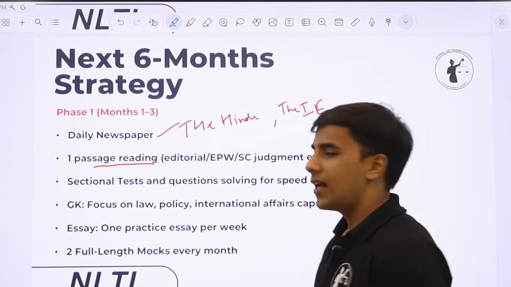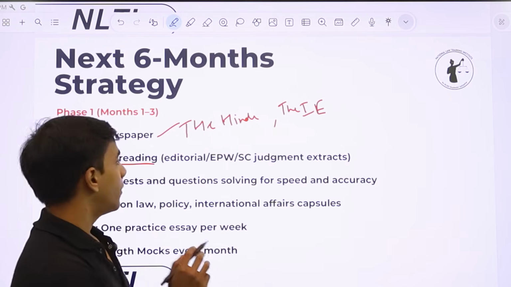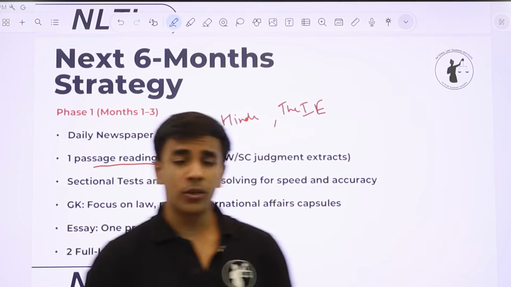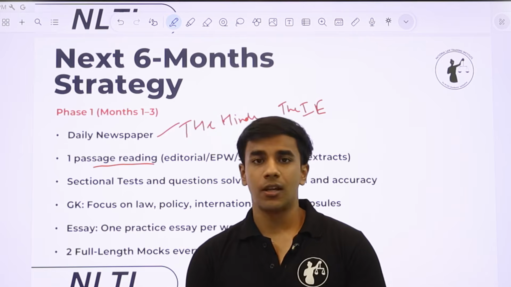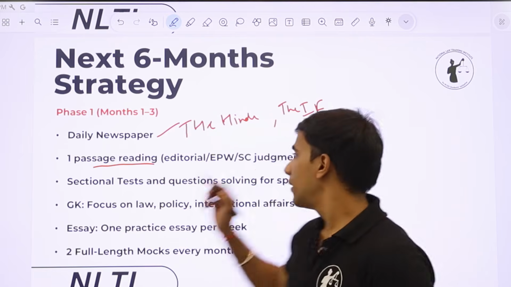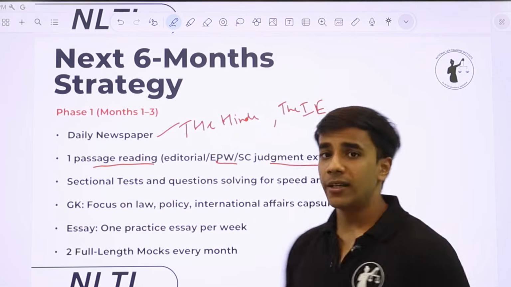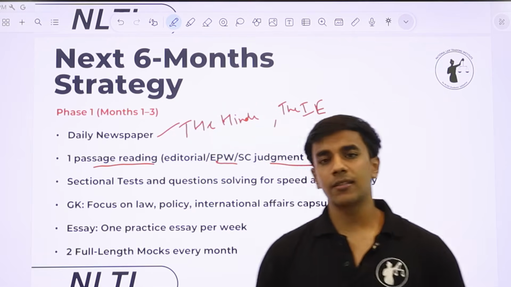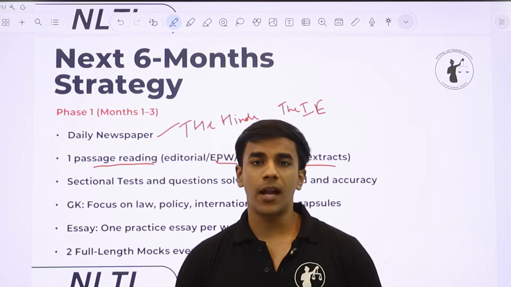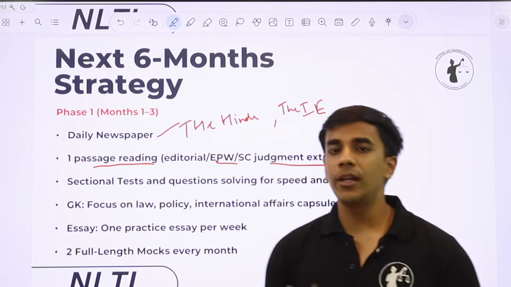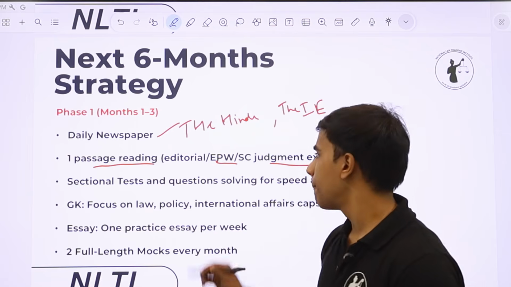One, passage reading. As I have told you, the questions are very contemporary and topical. So you have to read the editorials that are asked in the newspaper. But what you also have to do is read diverse sources like EPW, that is Economic and Political Weekly. You can read SC judgment extracts if there is a very relevant judgment coming. And I've also told you a new source, that is the Indian Constitutional Law and Philosophy blog that is run by Gautam Bhatia. So you have to read at least one passage daily from these diverse sources.